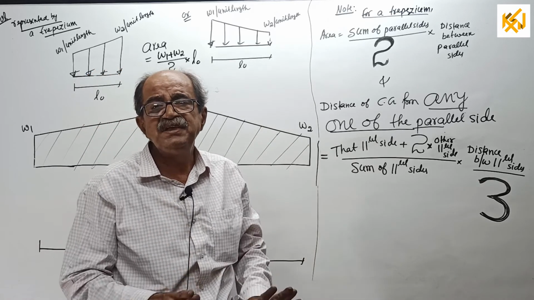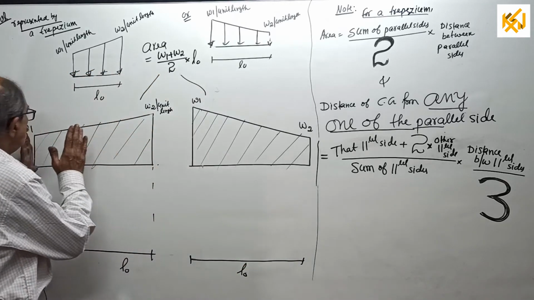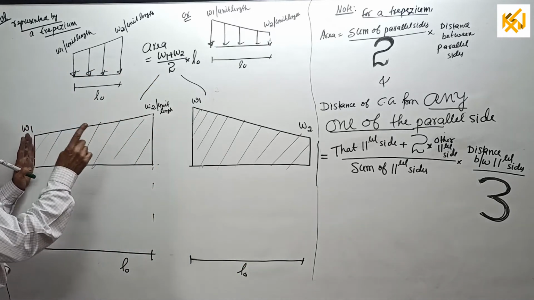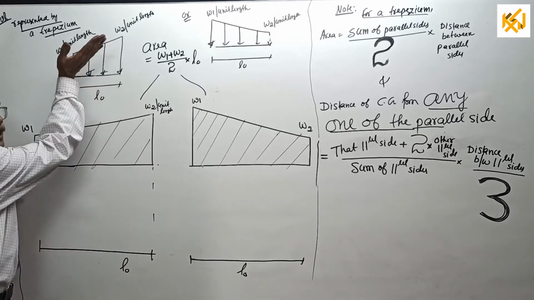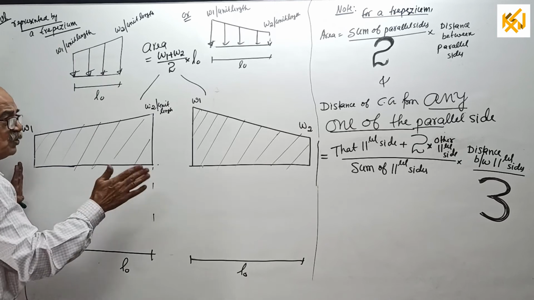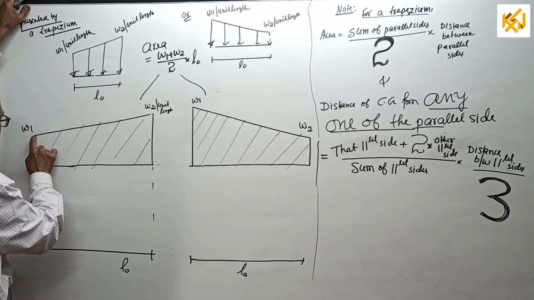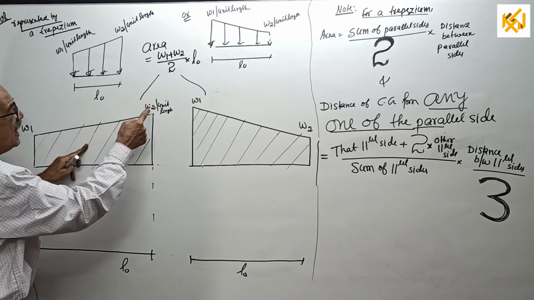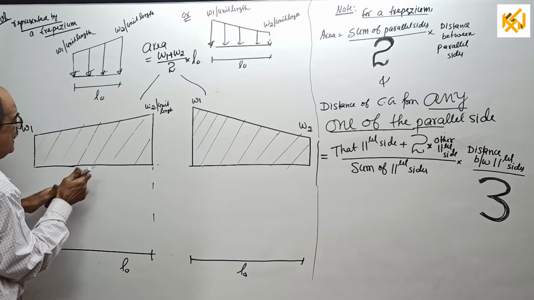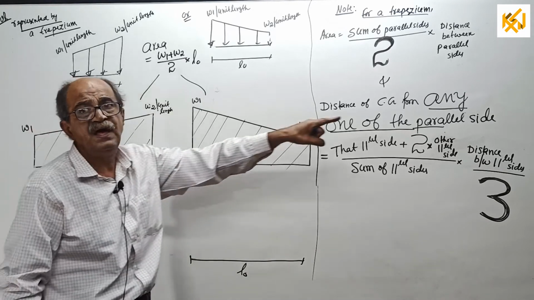To locate CG, a formula is there. I will tell you the formula now. I already told you, you need to locate CG along the loaded length. This way you don't require, this way you require it. So now, mark CG. One thing sure, if it is a rectangle, CG will be here, center. Because it is higher here, CG will slightly shift this side, but that is not required for the expression.